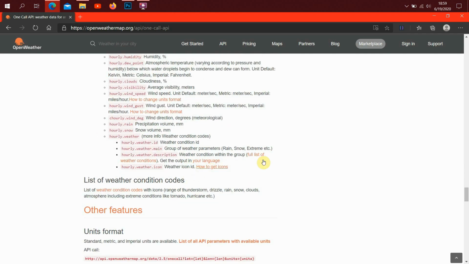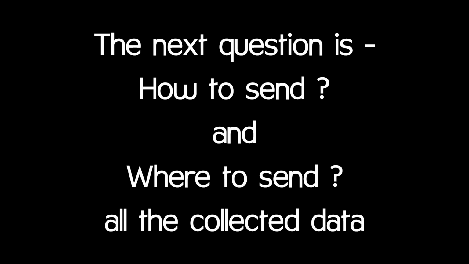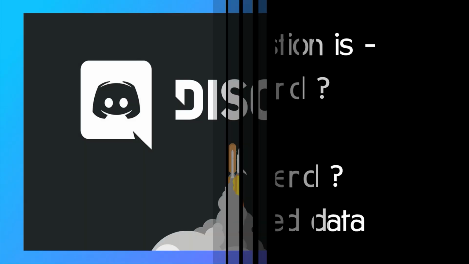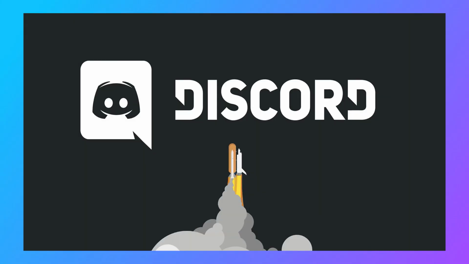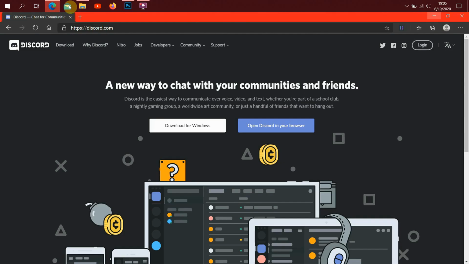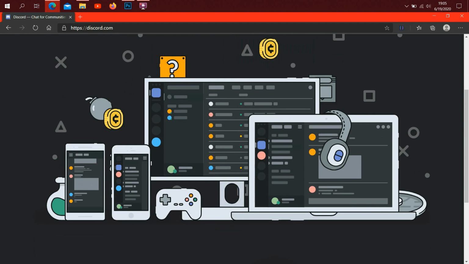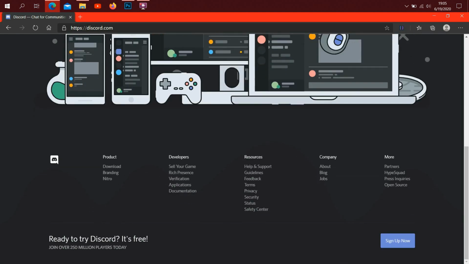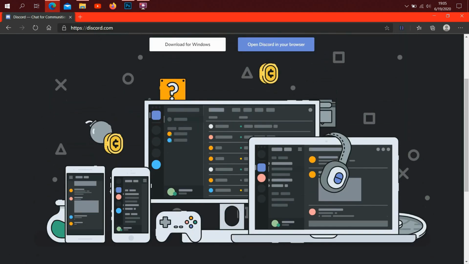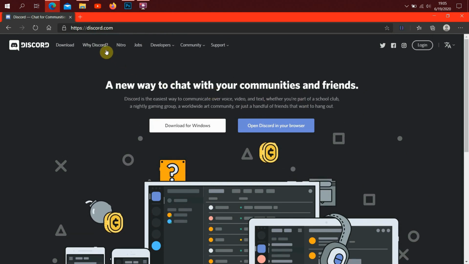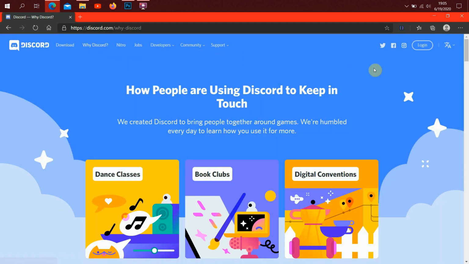Now, the next question is how to send and where to send all the collected data. If you are a gamer, then it's obvious that you have heard of Discord. Discord is the best app for sending messages, documents, images. Discord is even better than WhatsApp and Telegram in many aspects.